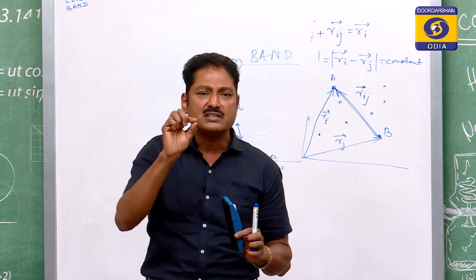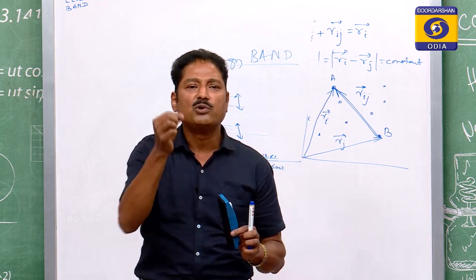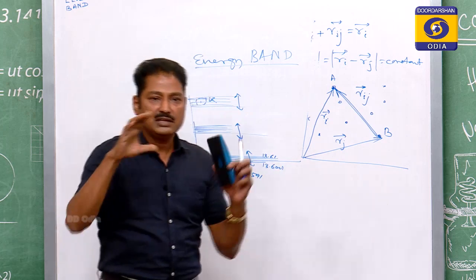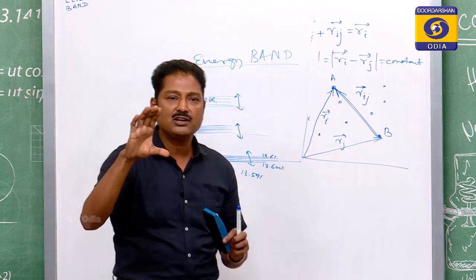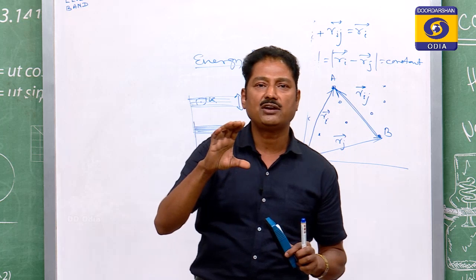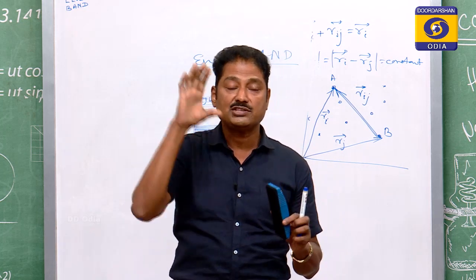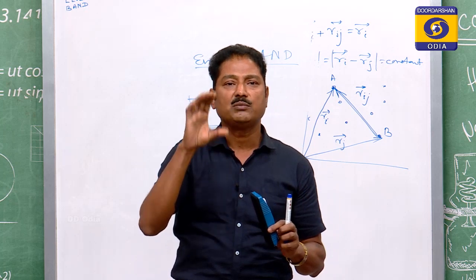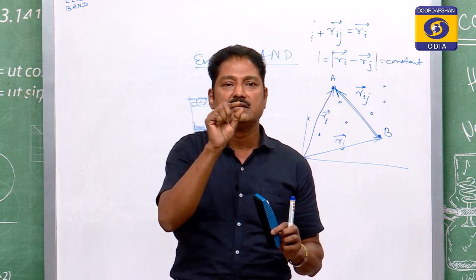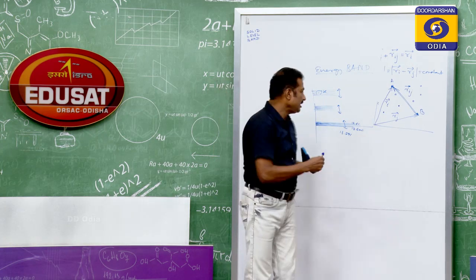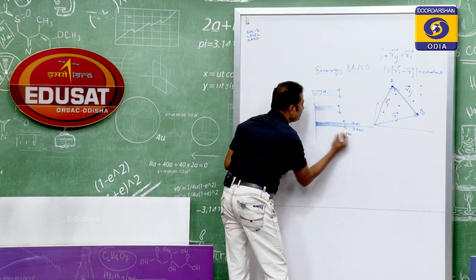So, its energy is slightly different, may be more than that, may be smaller than that. So, the bunch of energy or the range of energy possessed by the electron in a solid, when it is not an isolated atom, is represented by a band, and that band is known as energy band.